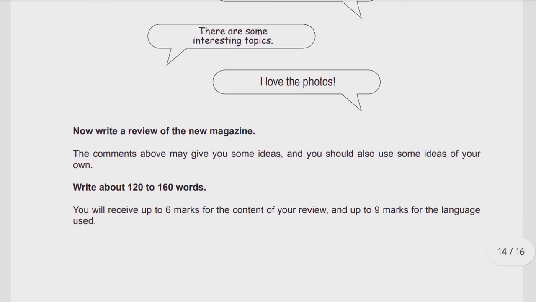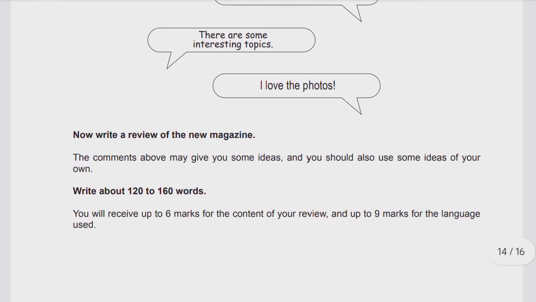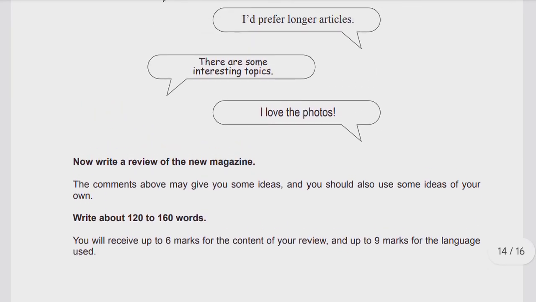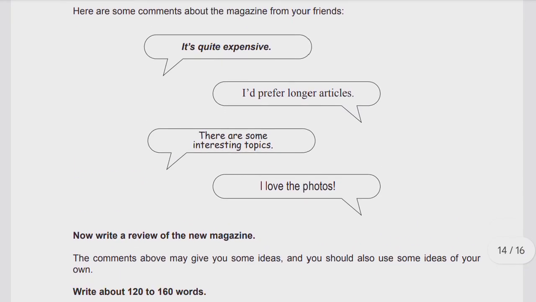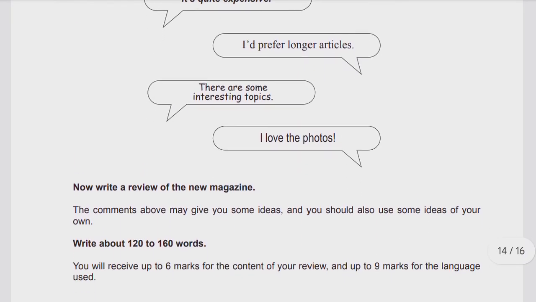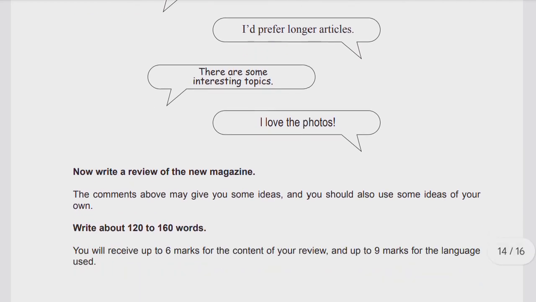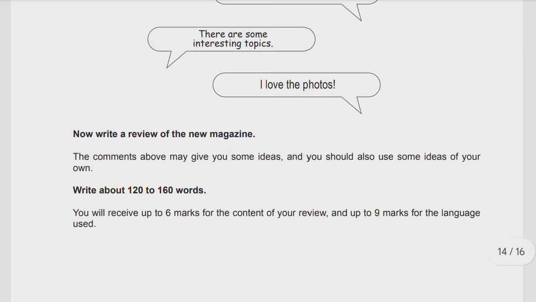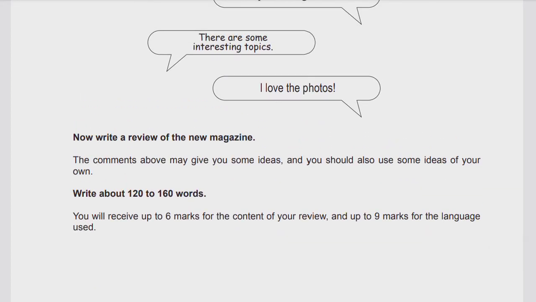Now write a review of a new magazine. By just considering these comments of your friends, you will write a review. The comments above may give you some ideas, and you should also use some ideas of your own. So you can use your own ideas about what a magazine can contain. "It's quite expensive. I would prefer longer articles," which means it contains shorter articles. "There are some interesting topics. I love the photos," which means it has a lot of images. You have to write again 120 to 160 words.